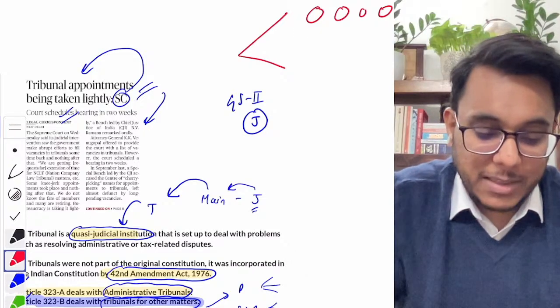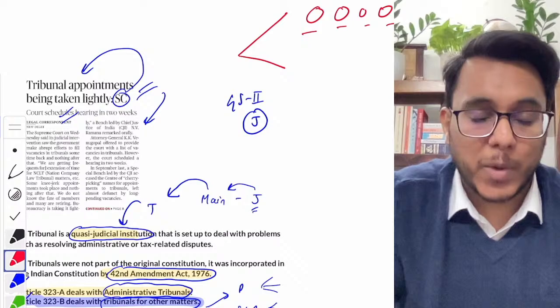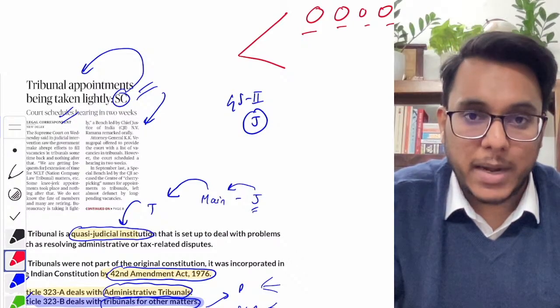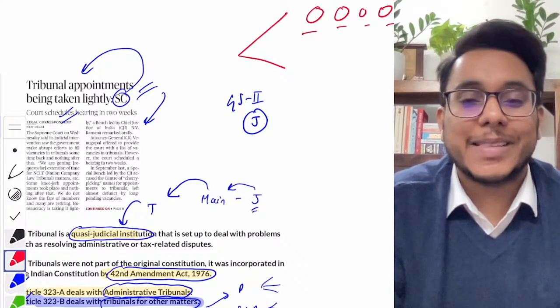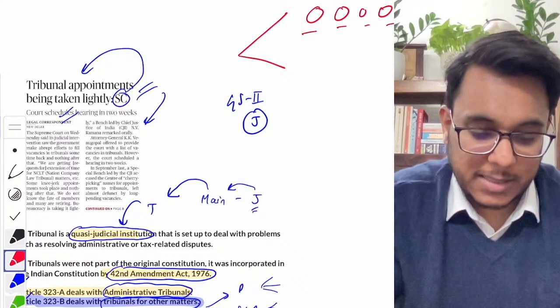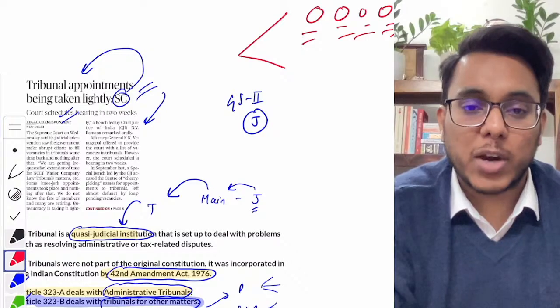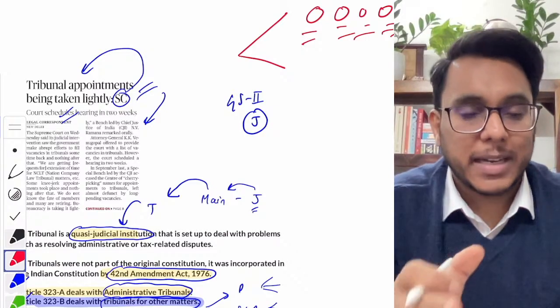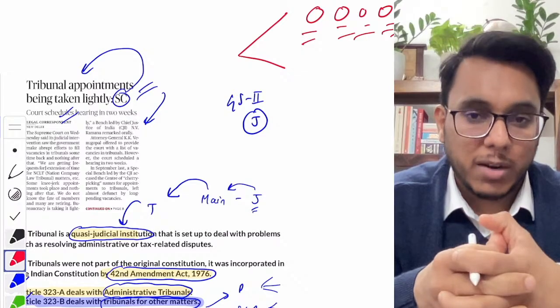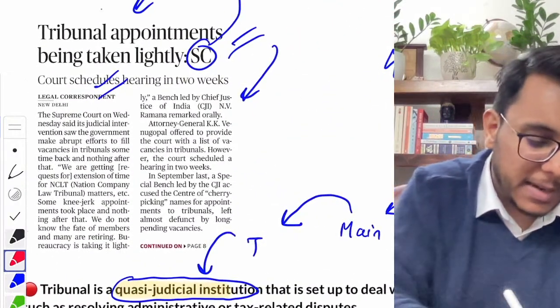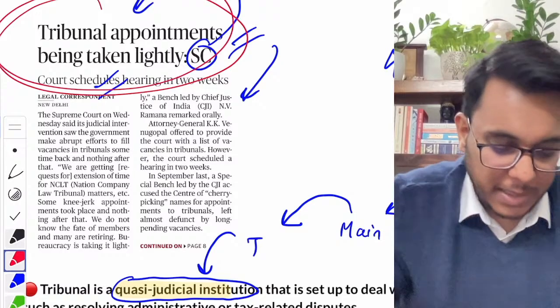When there are vacancies or good appointments are not being made, the people who are dependent on the tribunals actually suffer. So the government needs to be more proactive when dealing with tribunal vacancies. They should not be taken lightly as is being done now.